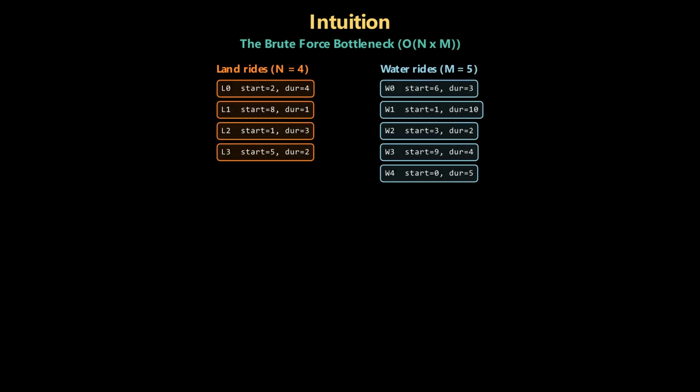If we have thousands of rides, testing every single land ride against every single water ride means checking n times n combinations. With constraints up to 5 times 10 to the 4th, a brute force pairing will easily crash past our time limit. We need a way to decouple these choices. Can we optimize one side without knowing the details of the other?